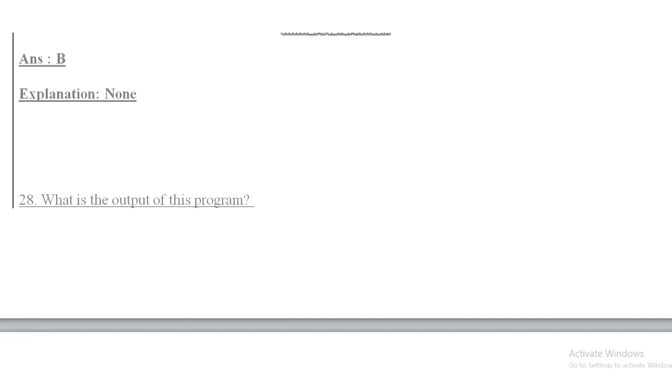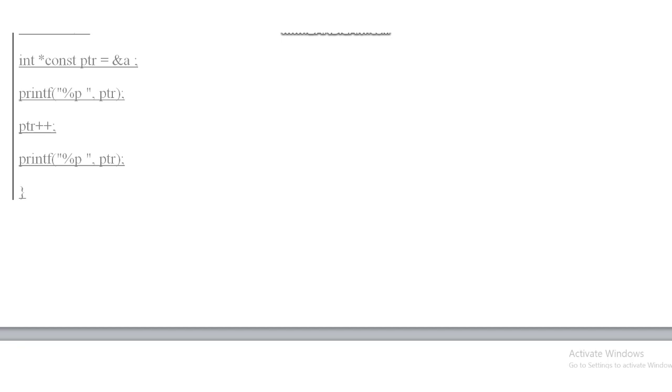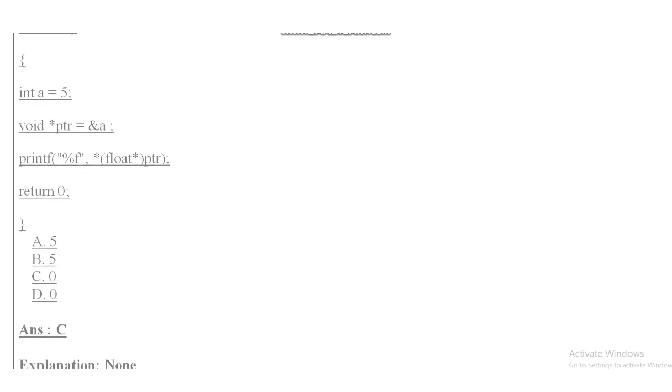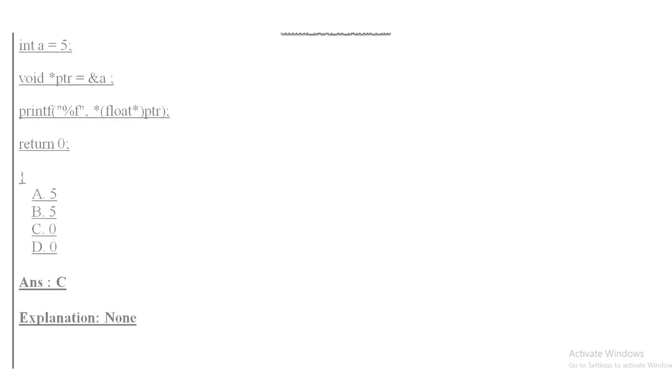Question number 28. What is the output of this program? You can see this code where integer A is declared equal to 5, then a pointer named ptr is declared, and the address of the variable is passed there, and the value of the pointer is printed. So the options of this question are option A 5, option B 5, option C 0, and option D 0. So the answer of this question is option C, that is 0.